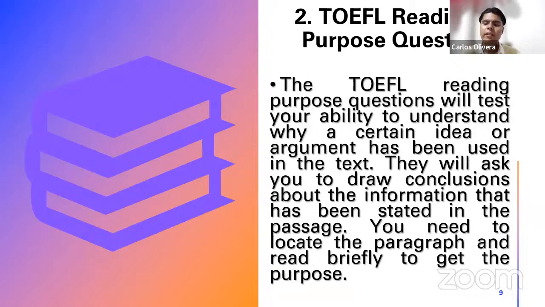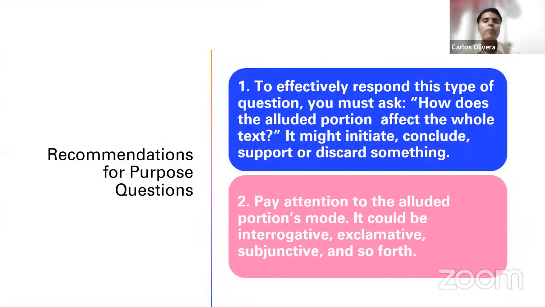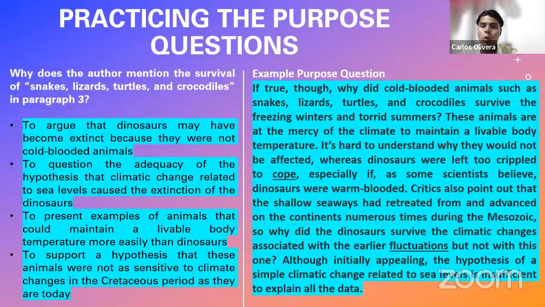The author has included every single sentence because of a reason. He wanted to cause something. He wanted to provoke something. And what this question is going to ask for is to identify the reason behind a sentence. Why did the author include a particular sentence in the reading passage, okay? Let us go with an example. The questions are always like this, okay? Pay attention to these questions, by the way. How can you identify them? They are always prefaced by the word why. They always start with the word why, because why is how you ask for purposes or reasons, right? So why, that's how you can identify it.